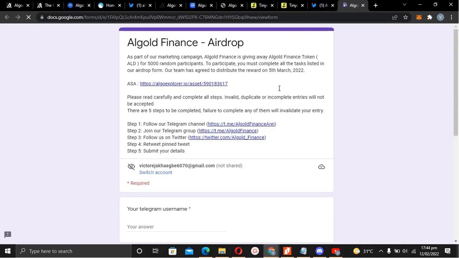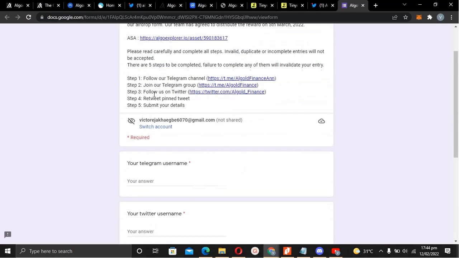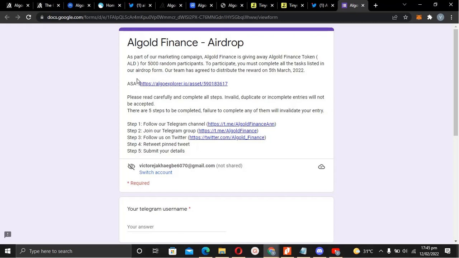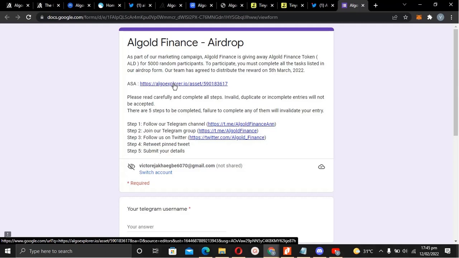you'll be redirected to the Google form. A lot of these Algorand airdrops will always redirect you to the Google form for you to fill. I mean, add ASA and all of that for you to submit. So what you need to do is, number one, they've said this is the ASA. And for some of them, you just see the ASA there, you just carry the ASA and go and add it to your myalgo.com. But for this, it's showing us AlgoExplorer.io.